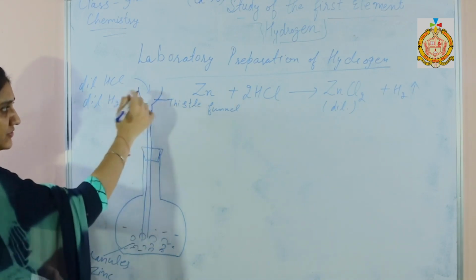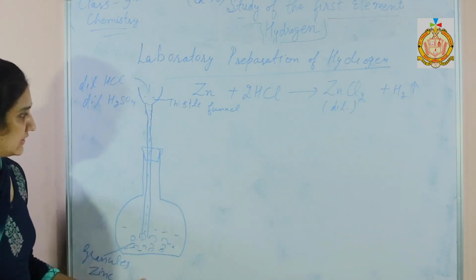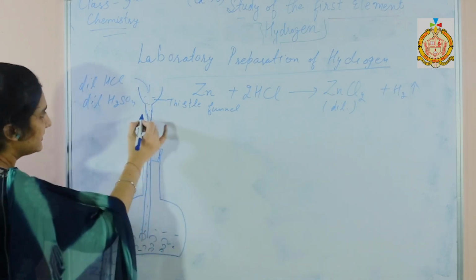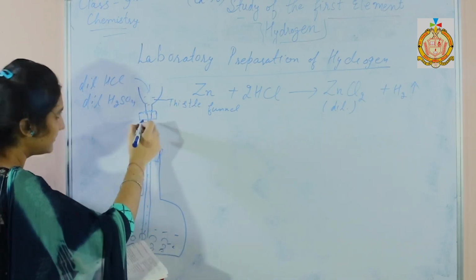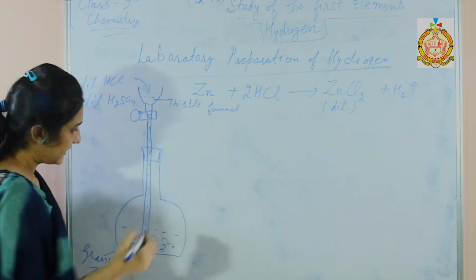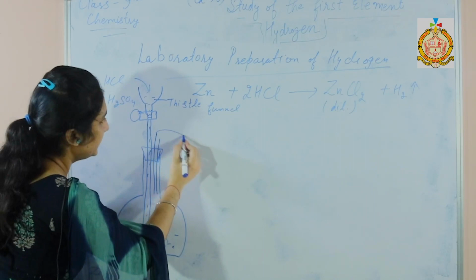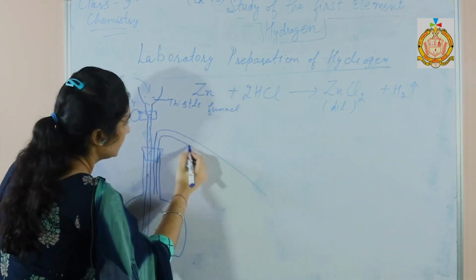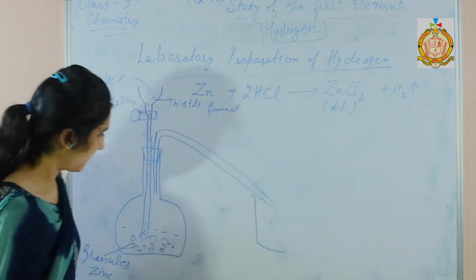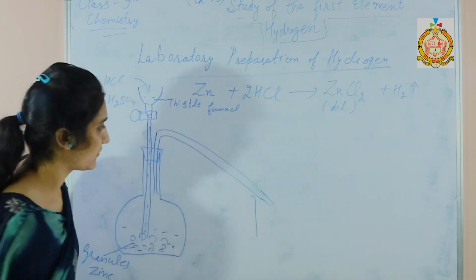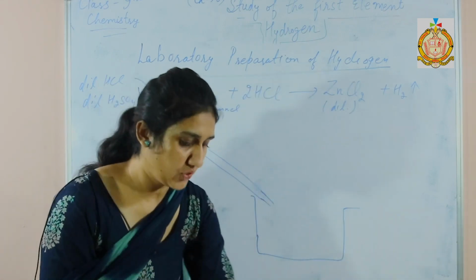When we pour the acid, it reacts with granulated zinc, and there is a stopper to control the entry of dilute acid. From another opening, a delivery tube goes to the beaker which contains water.